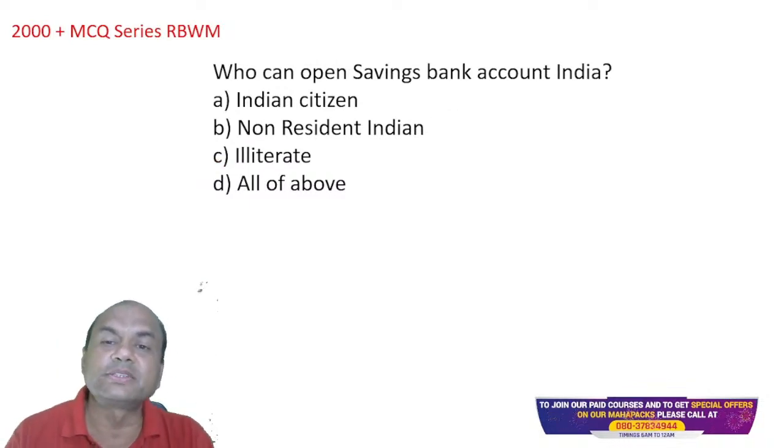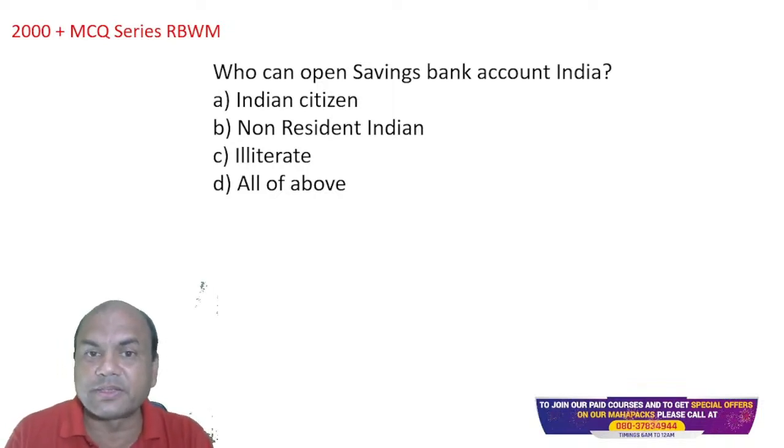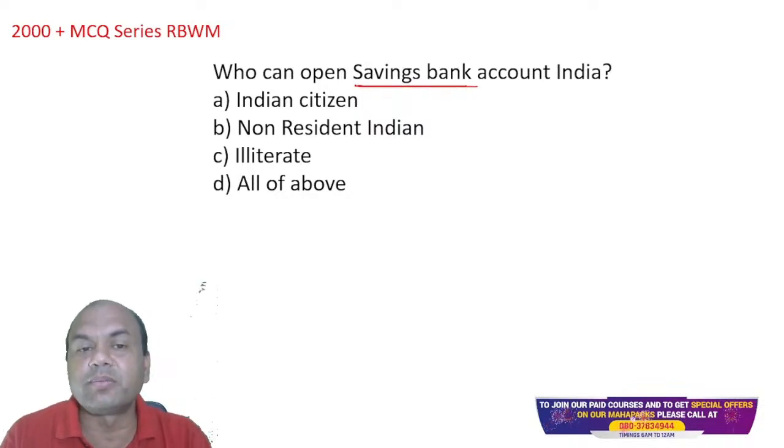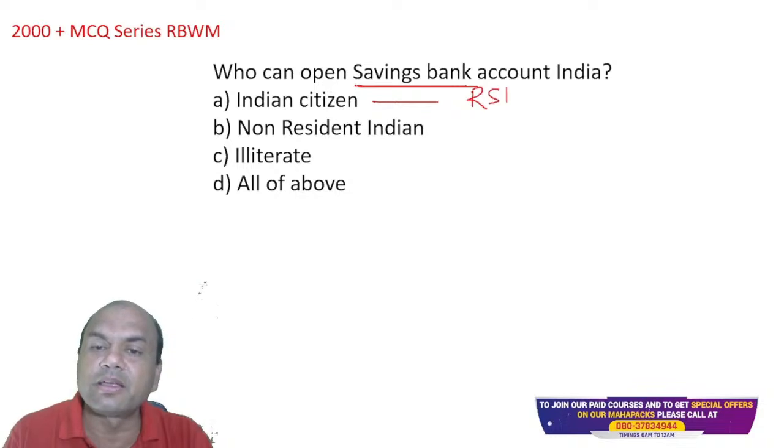Who can open the savings account in India? Indian citizen, NRI, illiterate, all of the above. Savings account can be opened by an Indian citizen. When an Indian citizen opens it, it is called a Resident Savings Bank account, RSB.